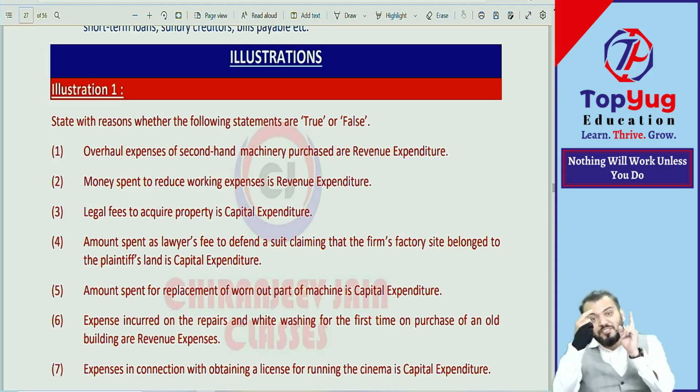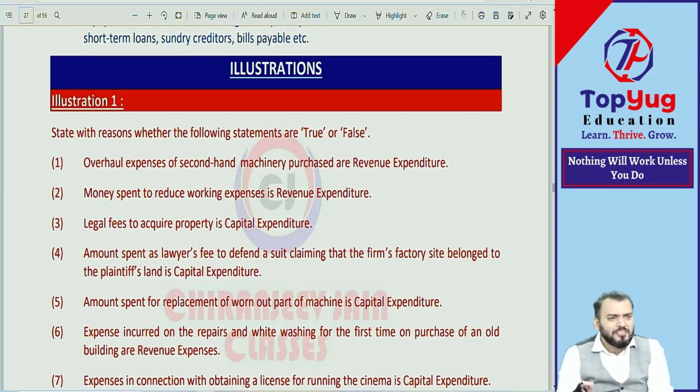Now you need to apply the definition. All the points I have given, these are the examples now. Now I will say, look children, write down: capital expenditure, this is revenue expenditure, this is rectification. I have given you the concept. Now apply that concept in this example. Suppose you have made a mistake, so what will you do? You will give a star mark, read the answer and find out whether you are correct or wrong. If you are satisfied with the answer, okay. If you are not satisfied and you have a doubt, then you need to ask me. Understood? Correct? Will you do it? Shall we move ahead?